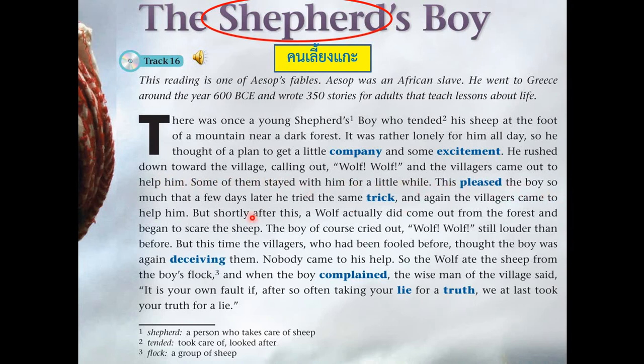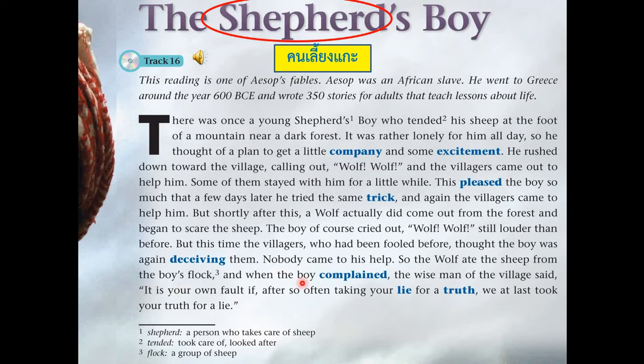This pleased the boy so much that a few days later he tried the same trick, and again the villagers came to help him. But shortly after this, a wolf actually did come out from the forest and began to scare the sheep. The boy, of course, cried out, "Wolf! Wolf!" still louder than before. But this time the villagers, who had been fooled before, thought the boy was again deceiving them. Nobody came to his help. So the wolf ate the sheep from the boy's flock. And when the boy complained, the wise man of the village said, "It is your own fault if, after so often taking your lie for a truth, we at last took your truth for a lie."